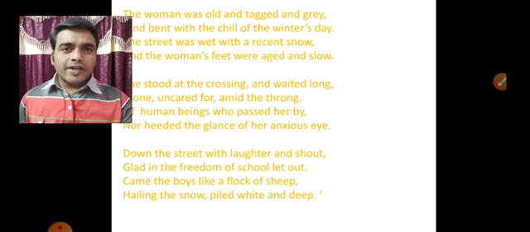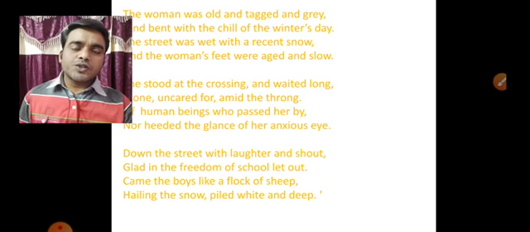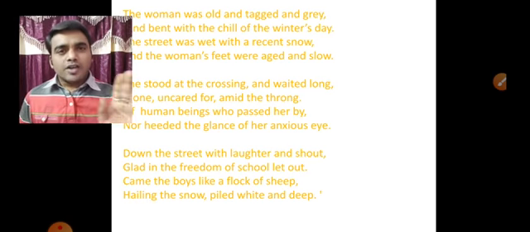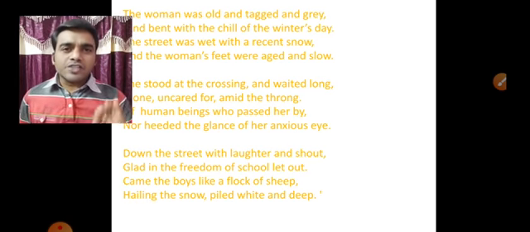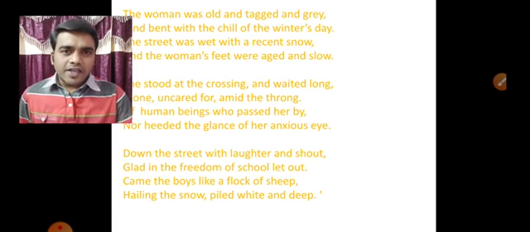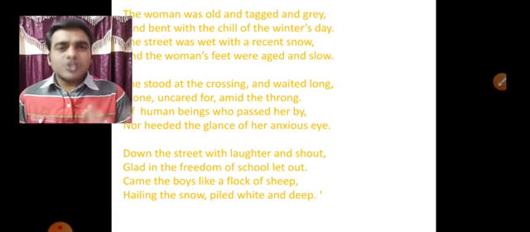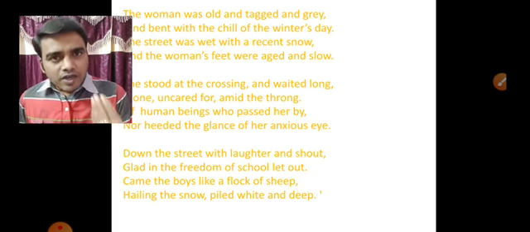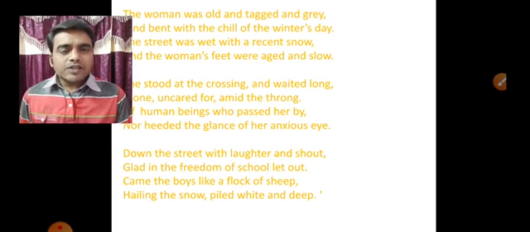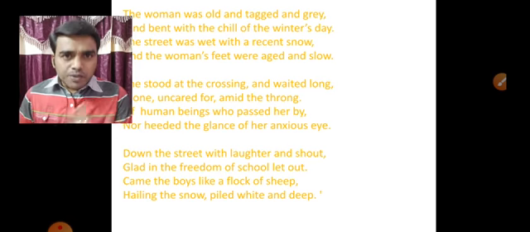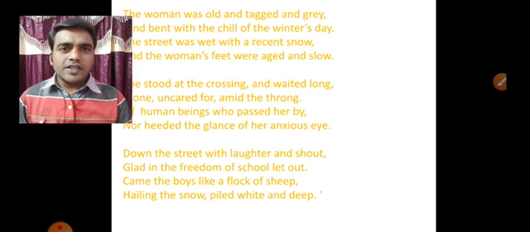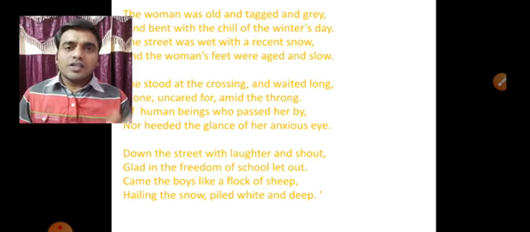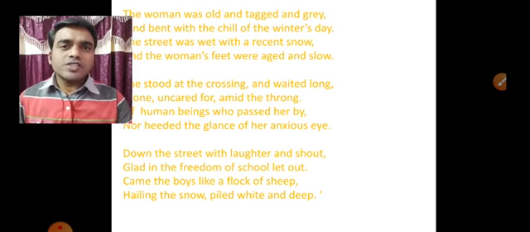In this long narrative poem, as I said, the poet is going to describe one of the helping natures of humankind, and is reminding the human generation, the people, how we should behave in society. The poet is also giving a message through this poem, children.